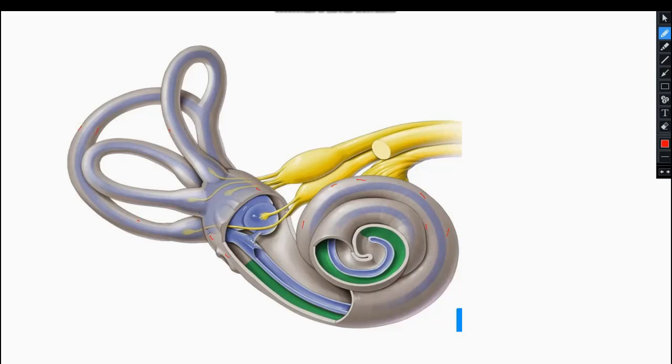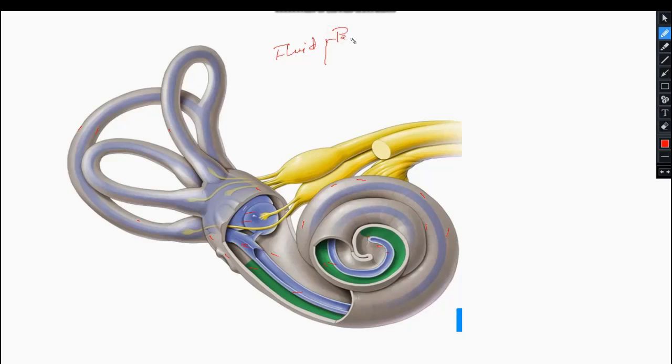And inside this bony part is a membranous part. Here also, this is the membranous part known as the membranous labyrinth. Clear? This bony labyrinth and membranous labyrinth have fluid inside. So the fluid is present in this. What kind of fluid?